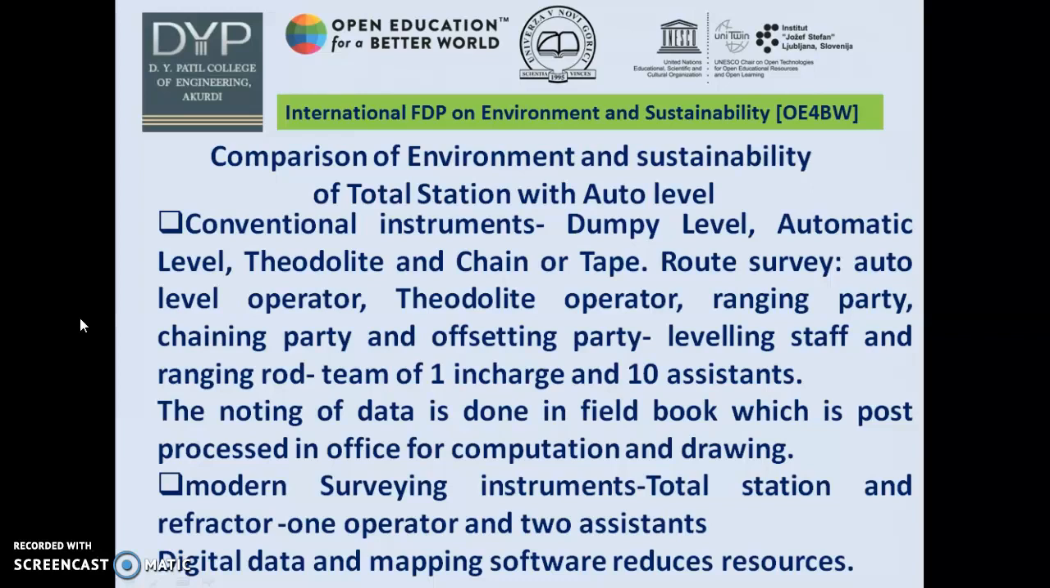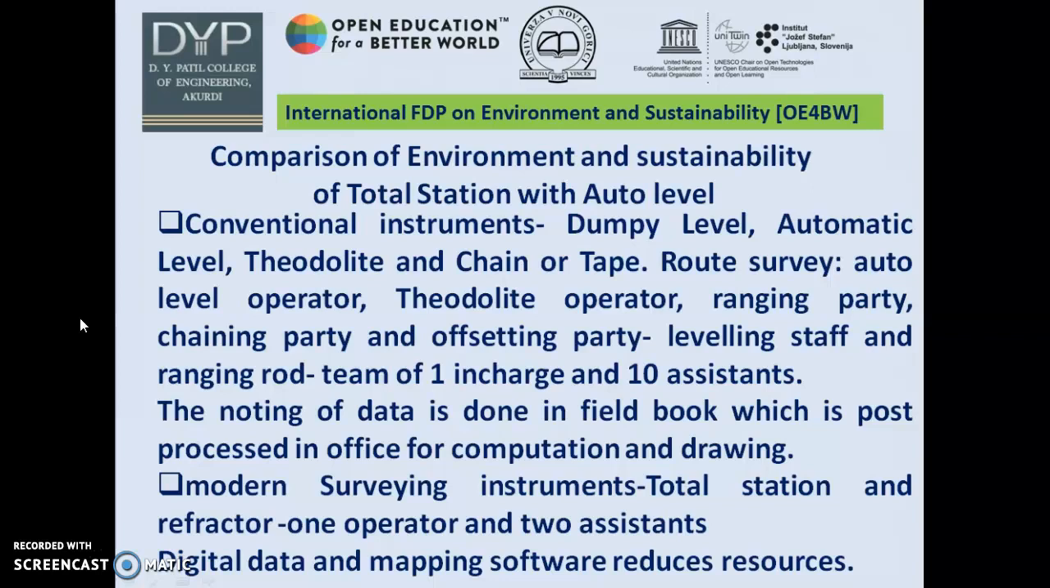In addition to that, at least one team in charge will be needed. It needs around 10 to 15 personnel. For my case today, I have assumed that one team in charge will be there and 10 assistants. The noting of the data is done in a field book, which is post-processed in office for computation and drawing.